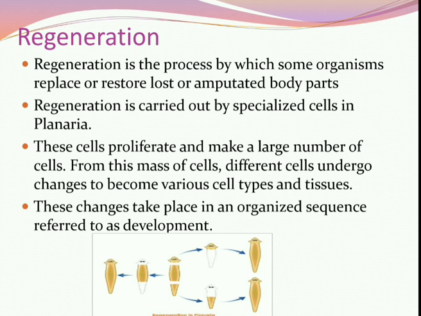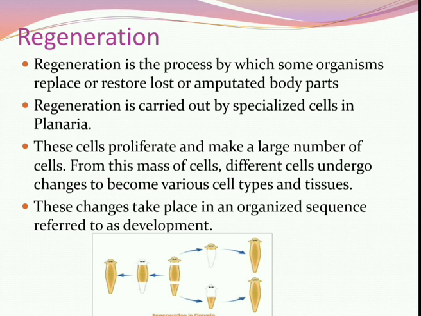So what is regeneration? Regeneration is a process by which some organisms replace or restore a lost or amputated body part. So in regeneration, the lost or amputated part is restored or developed into a new individual organism.